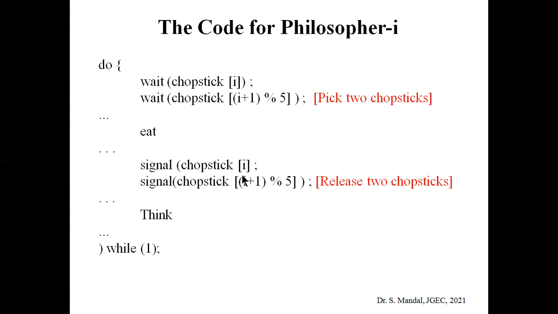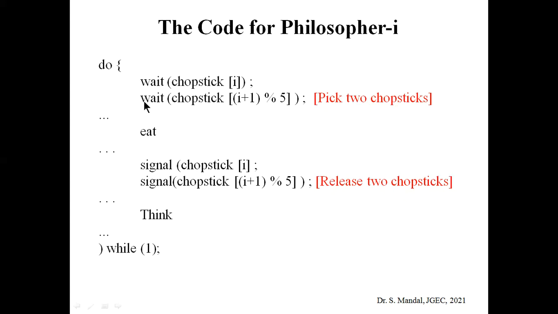For that exit purpose we need to use the signal operation. So again we are using the signal operation for chopstick i, and signal operation for chopstick (i+1) % 5. So wait operation is used to pick or grab the two chopsticks, and two signal operations are performed to release the respective chopsticks.